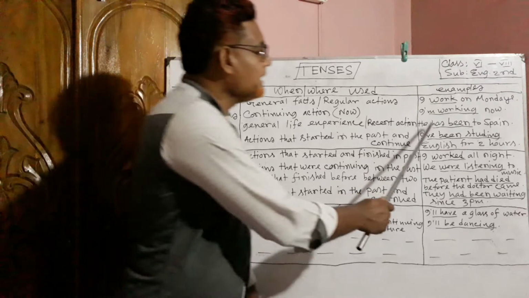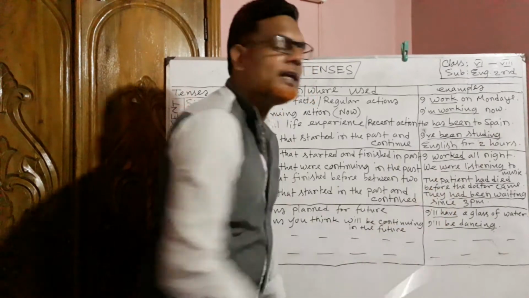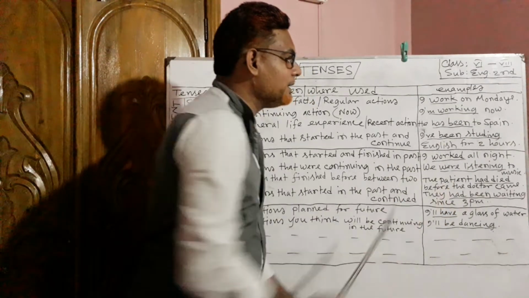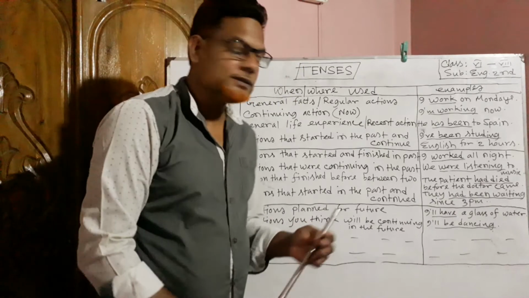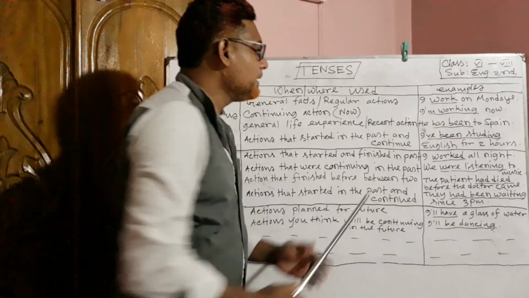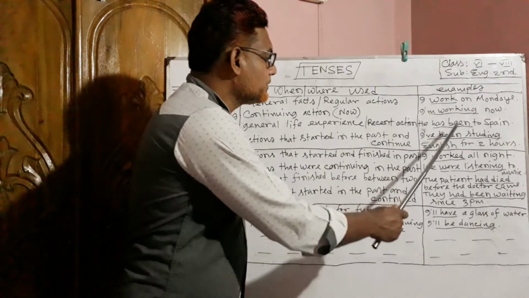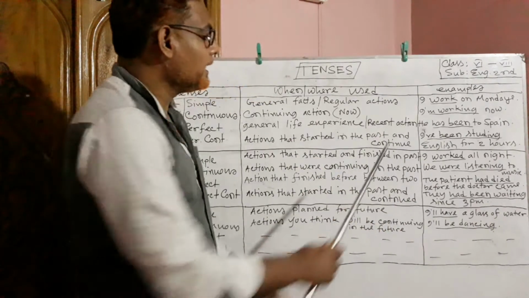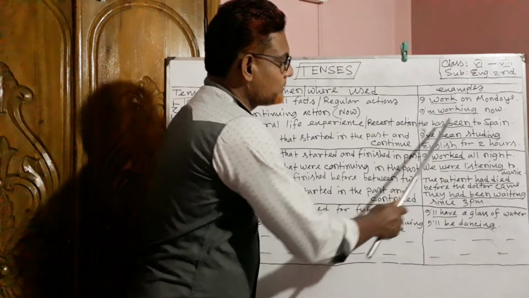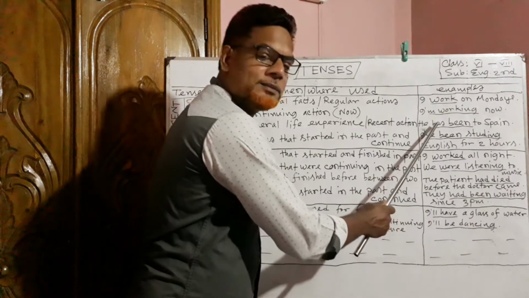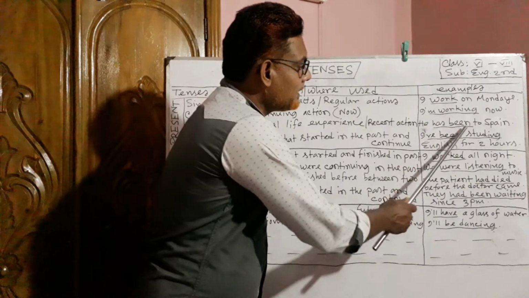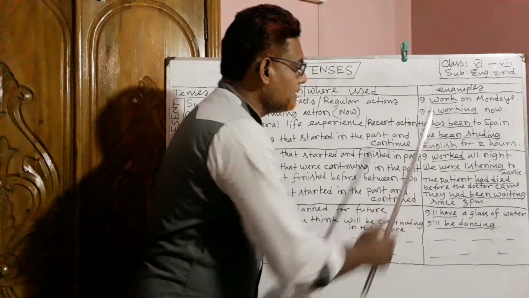Look, he has been to Spain. That means the action has happened very recently. So this is present perfect tense. And look at the structure. For present perfect tense we use have or has. That means the present form of have verb and the past participle form of the principal verb.